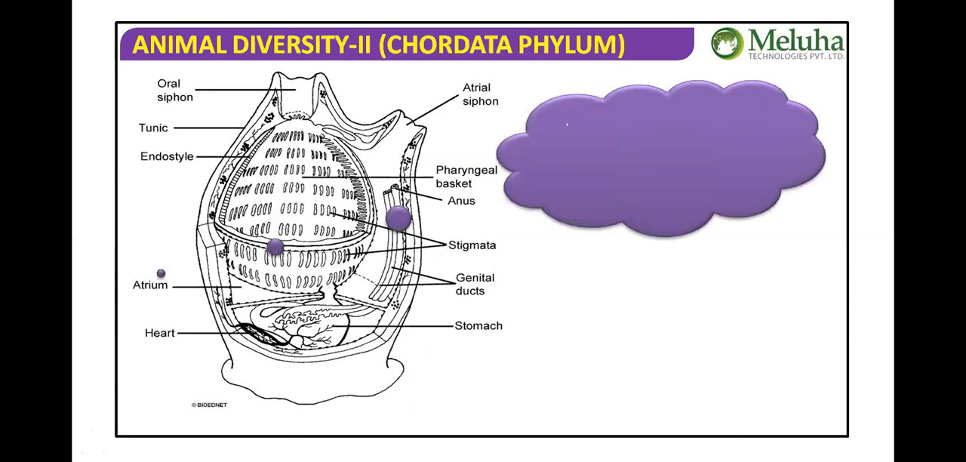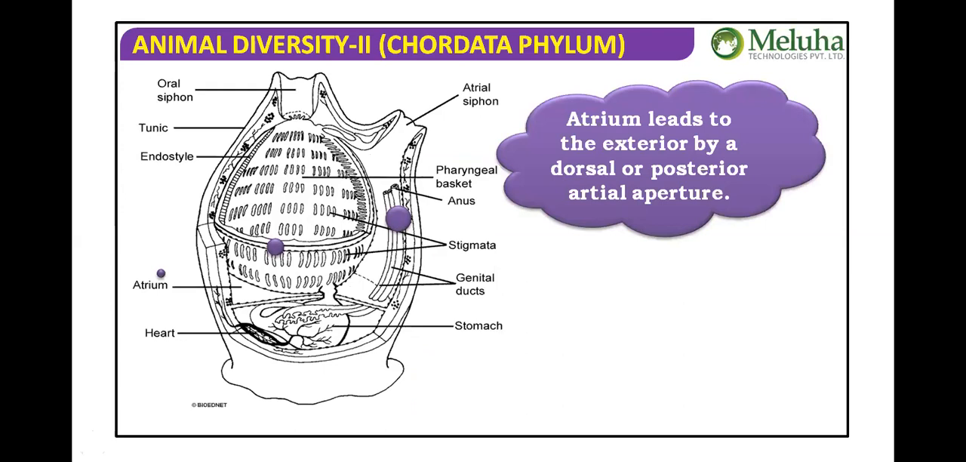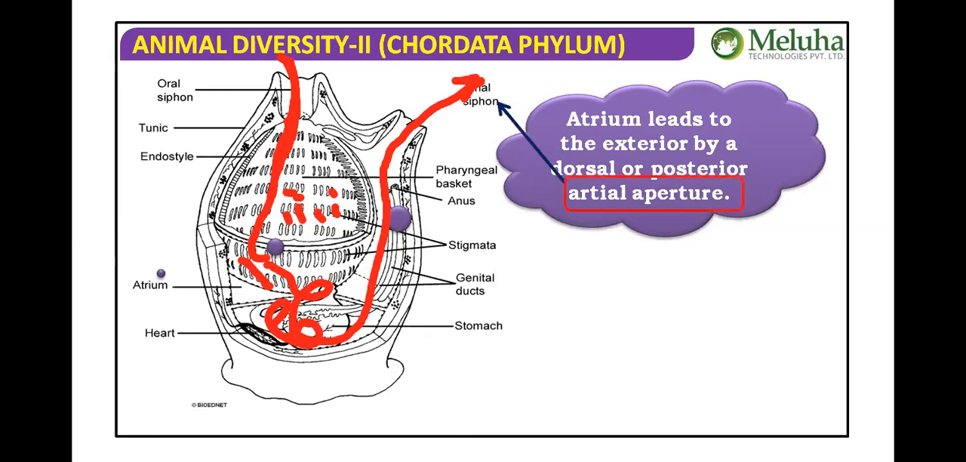Next, the atrium leads to the exterior by a dorsal or posterior atrial aperture. That means this is the oral aperture. I'm saying this again, because when you listen again and again, suspension feeding will come to mind. From the mouth, buccal cavity, pharynx, and the pharyngeal gill slits, then to the alimentary canal and the atrial aperture, it will come out as an atrial opening. Okay, so that's it about the atrial aperture.